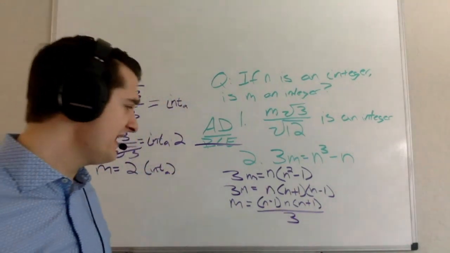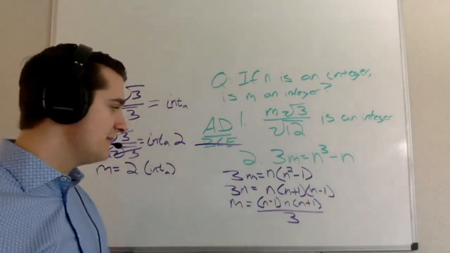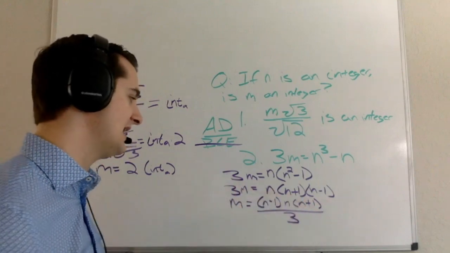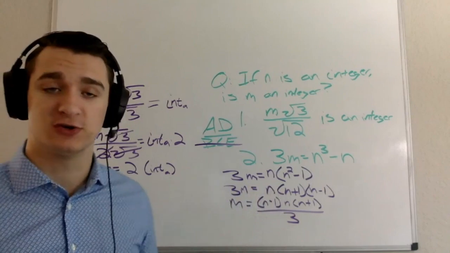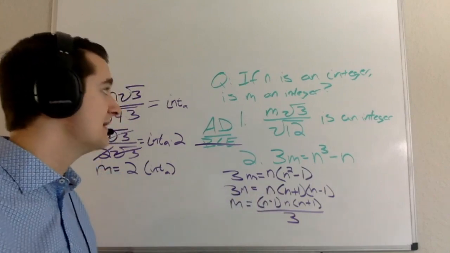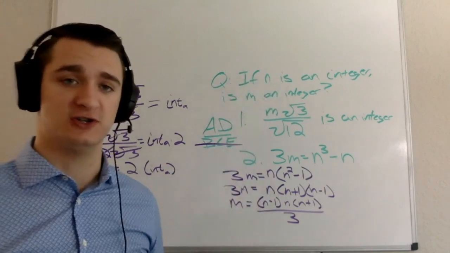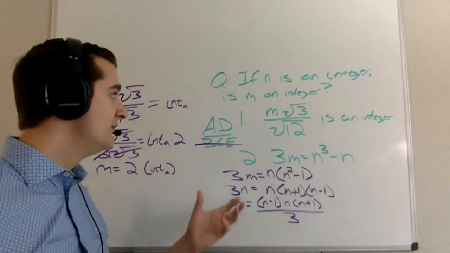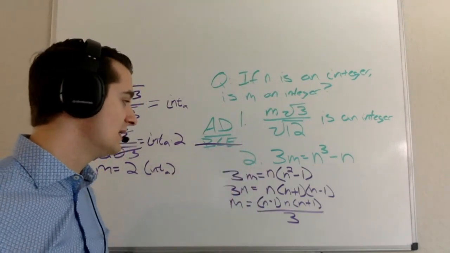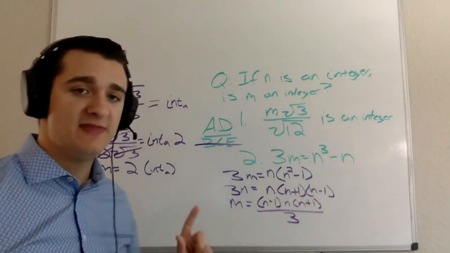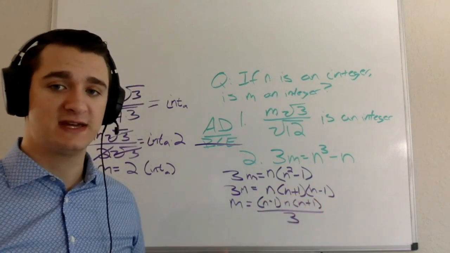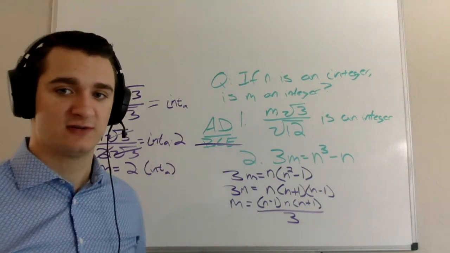Now, when I think about that, I know that on the top of my fraction, in the numerator, what I have are 3 different integers that I'm multiplying by each other, because I know that n is an integer, the question told me that. The other important thing to notice is that these are 3 consecutive integers.